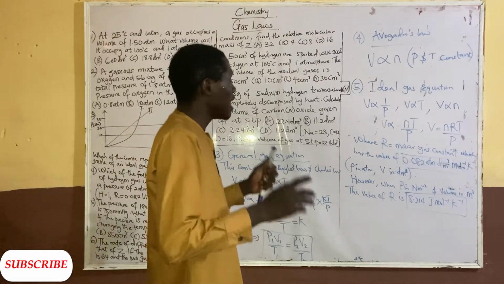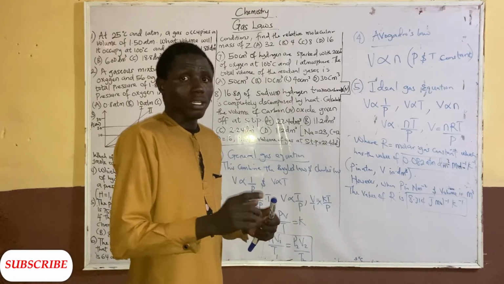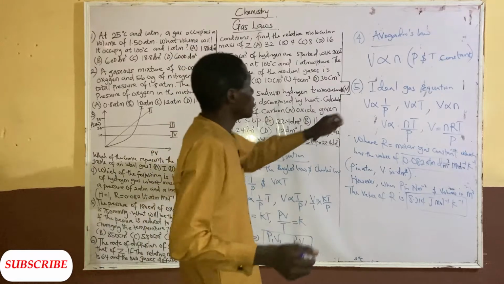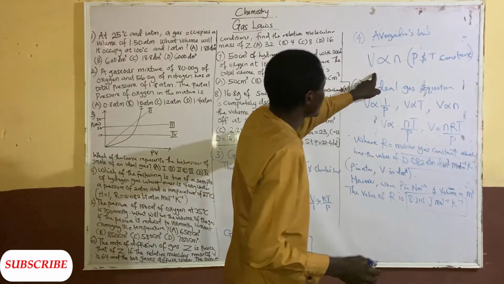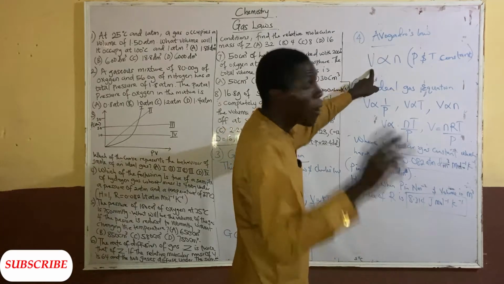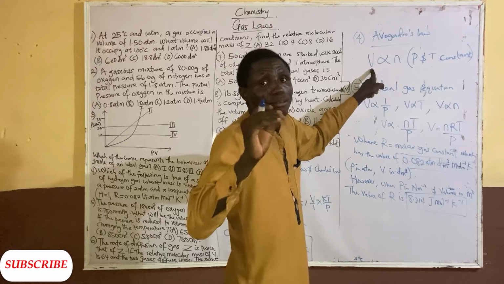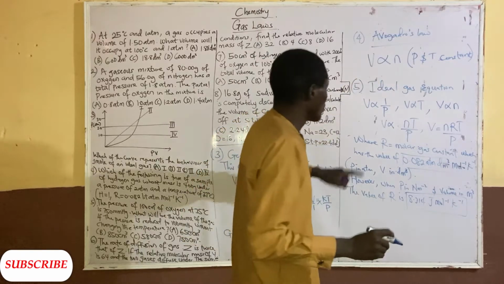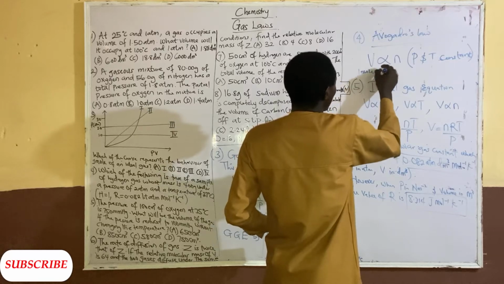Now this is an ideal gas, and we have what we call standard temperature and pressure. Before I forget, Avogadro says that one mole of any gas contains 22.4 dm cube at STP.